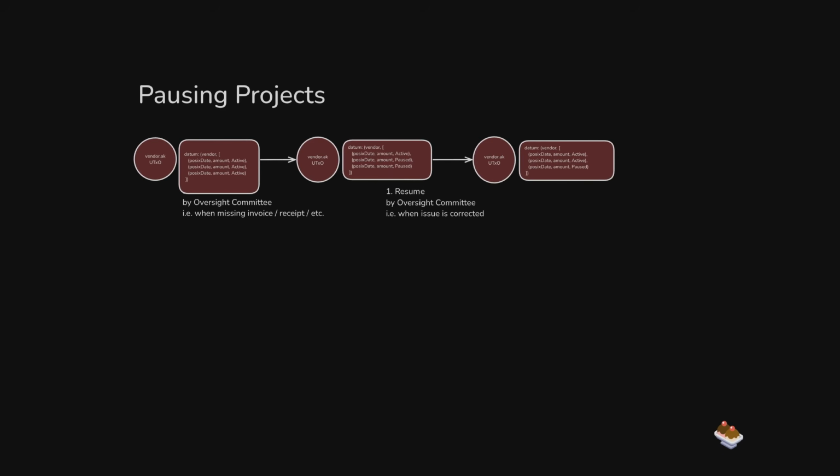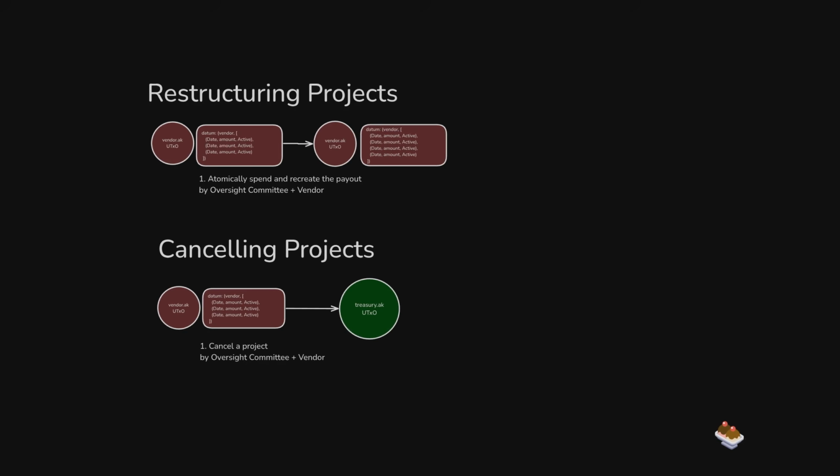The real world isn't always that clean though, and so we provide the ability, for example, if there's a dispute over whether some work was done or the wrong file was attached and uploaded, we can pause these payouts until that dispute is resolved, and then they can be resumed again and the vendor can withdraw as normal. And then in extreme cases, say the vendor is going out of business and won't be able to complete the work, or the vendor and the oversight committee agree that the scope has changed and it doesn't make sense to build a bunch of features that nobody needs. With agreement from both of these parties, the project can be either modified or even completely canceled.